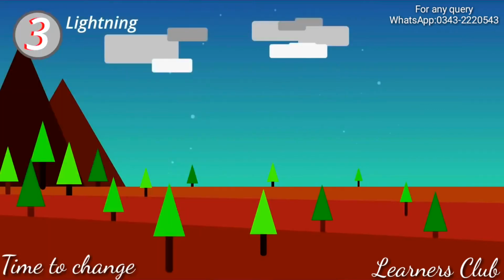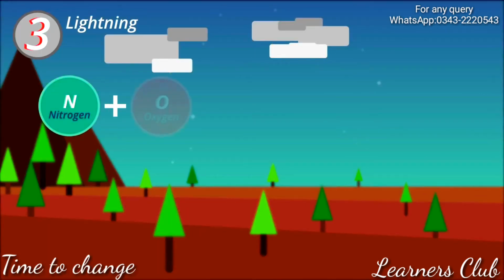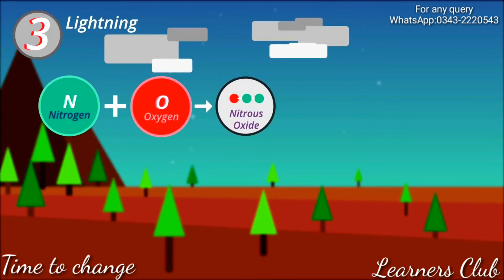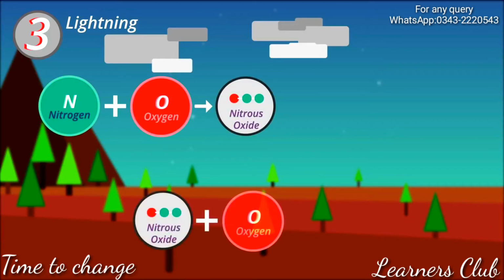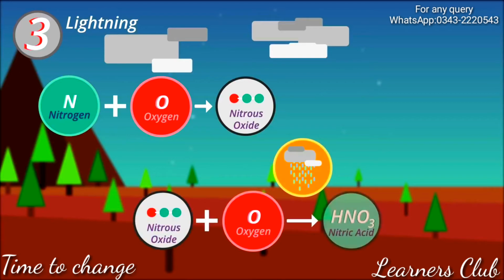Thirdly, lightning can cause chemical reactions in the atmosphere, resulting in nitrogen reacting with oxygen to produce nitrous oxide. The nitrous oxide then reacts with more oxygen and dissolves in rainwater to make nitrous acid. This rainwater containing nitrous acid increases the amount of nitrate in the soil.